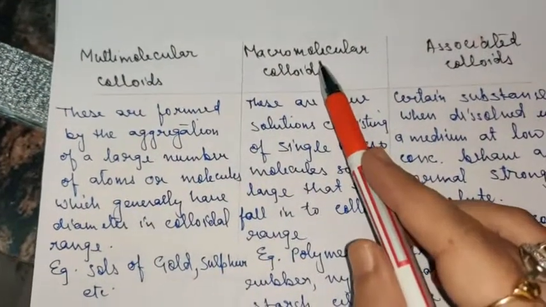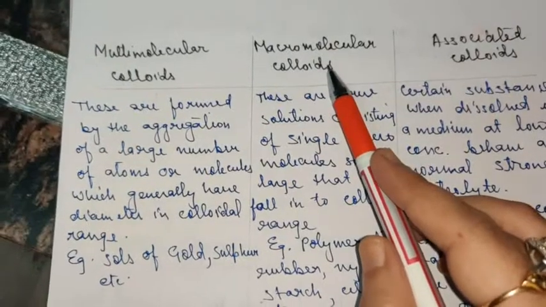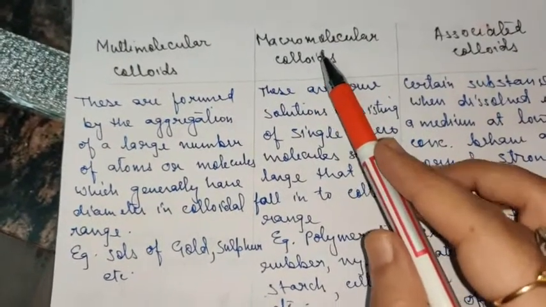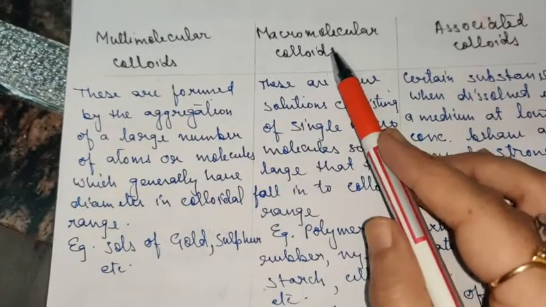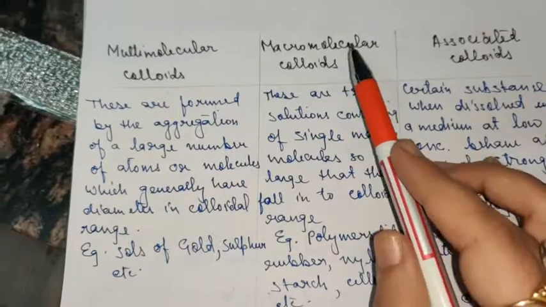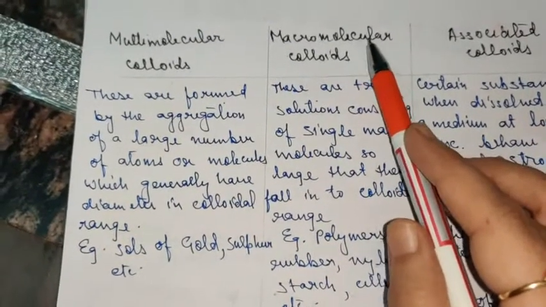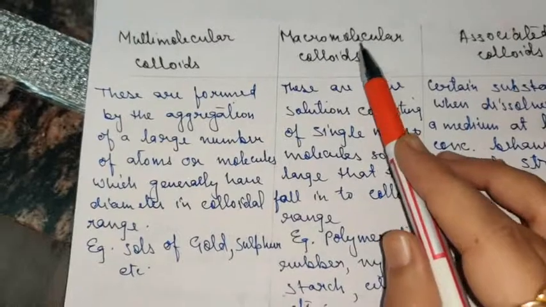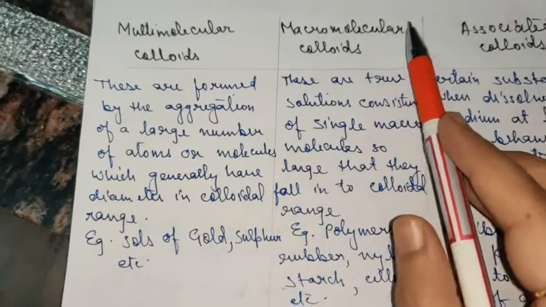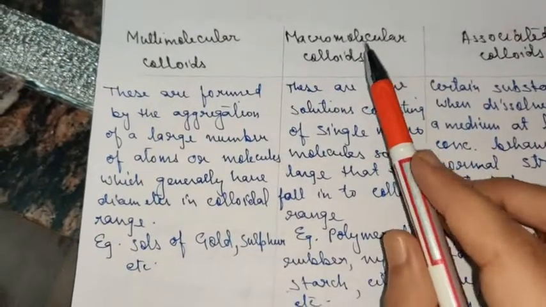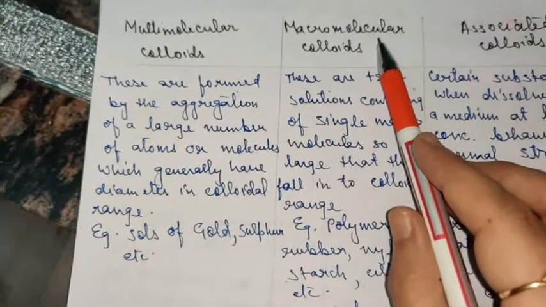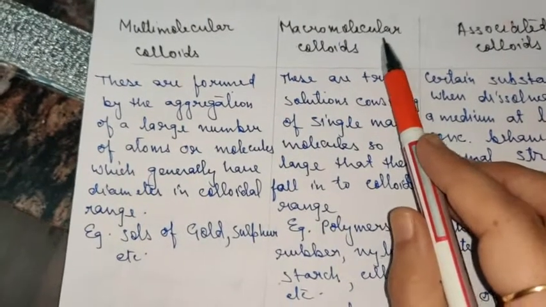Second category is macromolecular colloid. These are the type of colloids where you will find that one molecule itself is of the size of a colloidal particle, that is 1 to 10 raised to the power 3 nanometer. So a single molecule itself falls in the category of colloidal range.